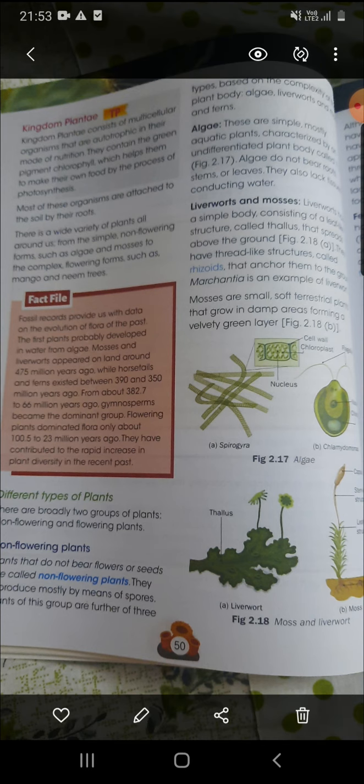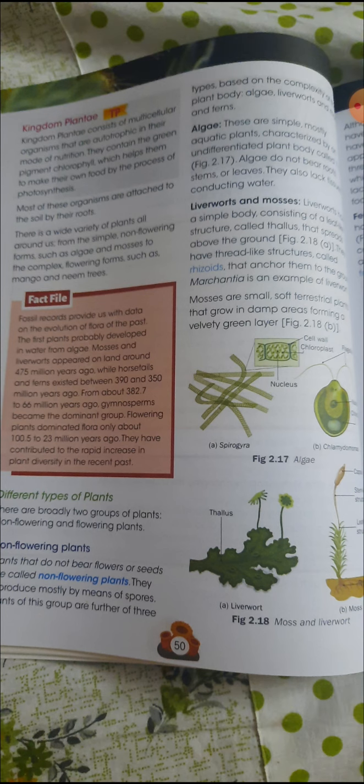Terrestrial means they are growing on land. They grow in damp areas or moist places, and they have a vividly green layer. Although the plant body does not have proper root, shoot and leaves, it has some root-like structures, some stem-like structures, or leaf-like appendages.